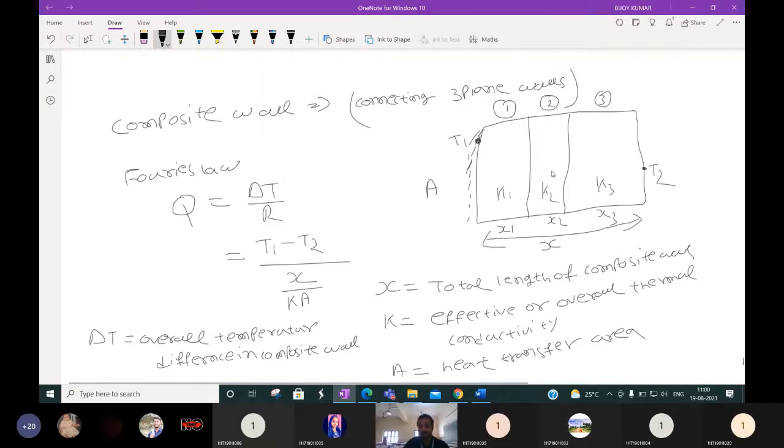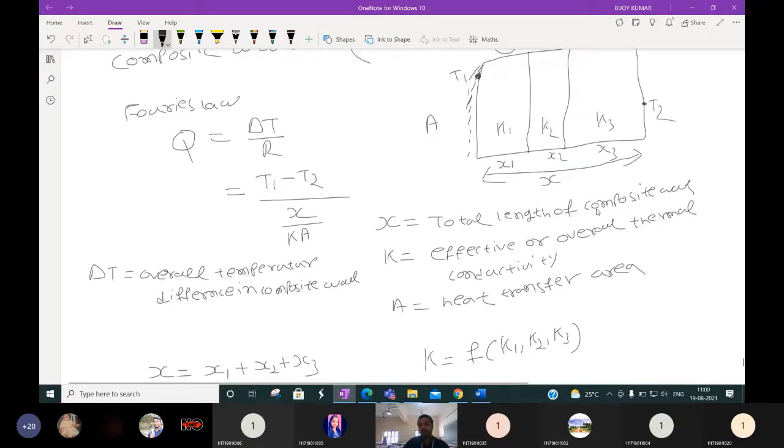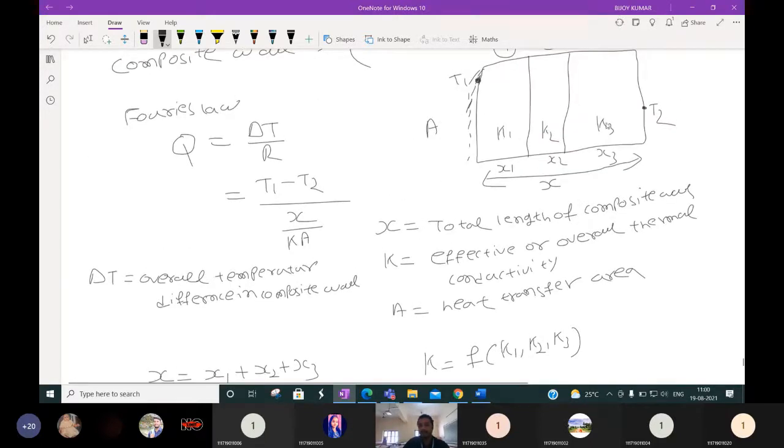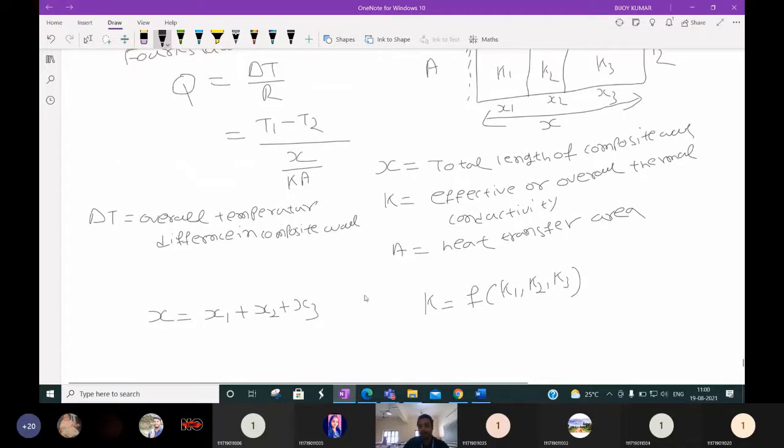For this composite wall, we have to express this K value as a function of K1, K2, K3, because these are individual thermal conductivities. So we have to express one thermal conductivity that will be a function of the thermal conductivities of the individual layers. We will determine that effective thermal conductivity.